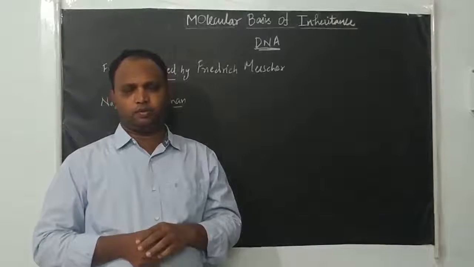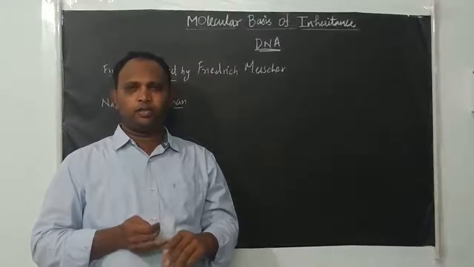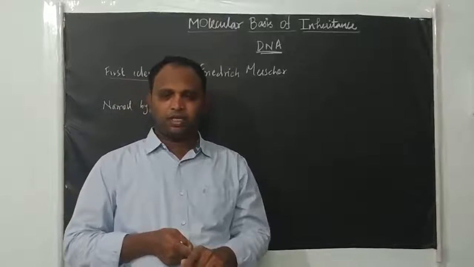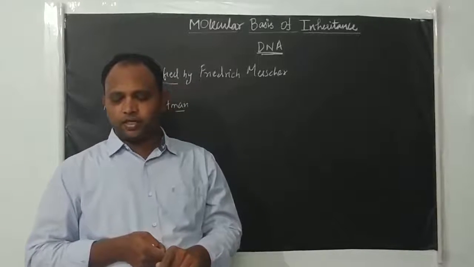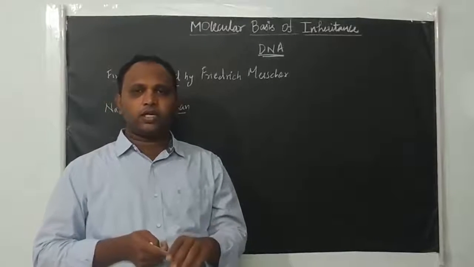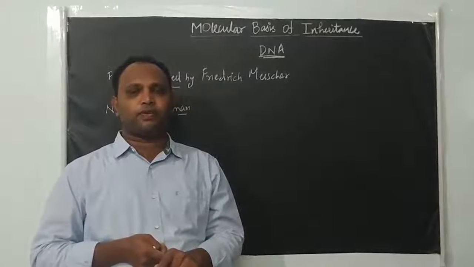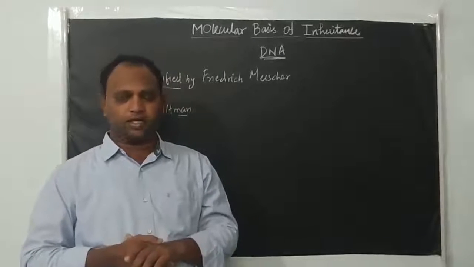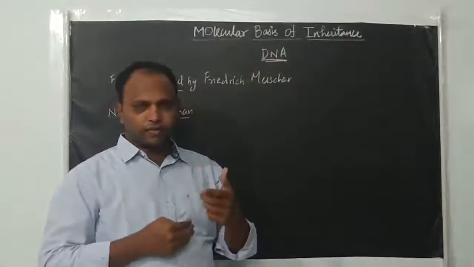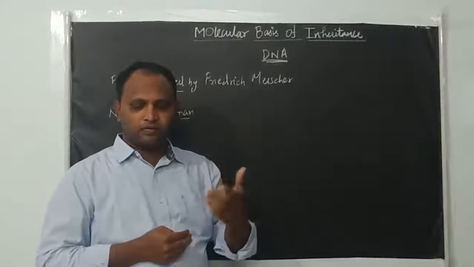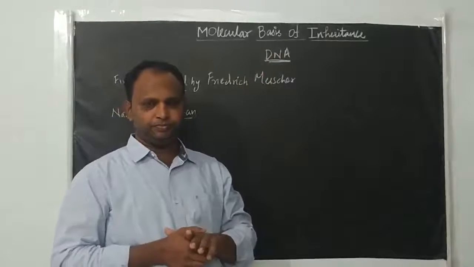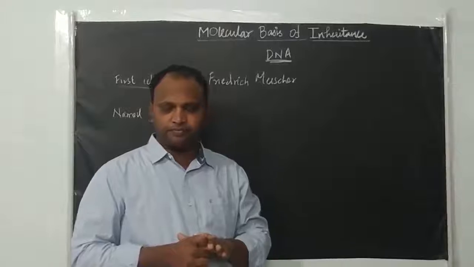But the main organic compounds are carbohydrates, proteins, lipids and nucleic acids. Out of these, the nucleic acids are considered the basis of our living organisms. Nucleic acids contain the necessary information for the synthesis of other types of molecules, right? So here we are going to discuss how nucleic acids are transformed from one form to another, and that comes under molecular basis. That's why we say molecular basis of inheritance, right?